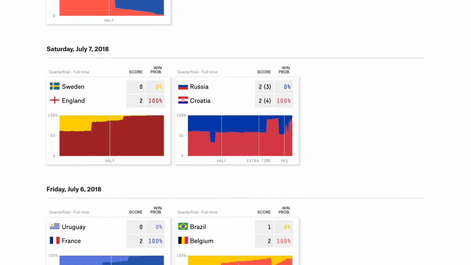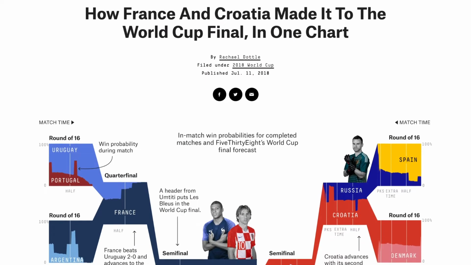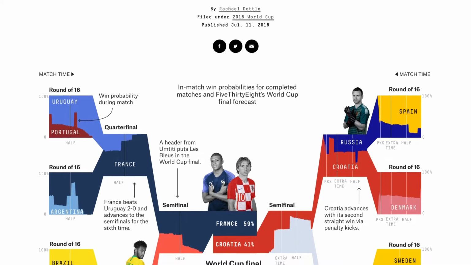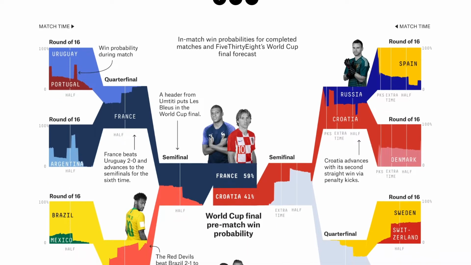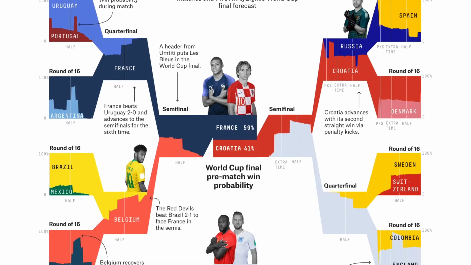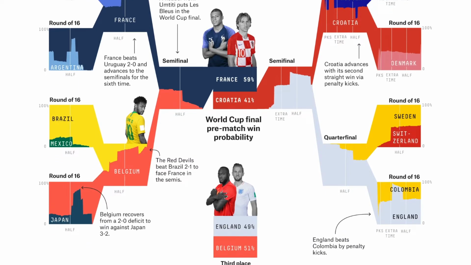And as all of the knockout stage matches were being played, we had tracked all of those and wanted to visualize the path or what was happening leading up to the final game. So this graphic is a static visualization of all of the match in-game probabilities leading up to France and Croatia being in the final.